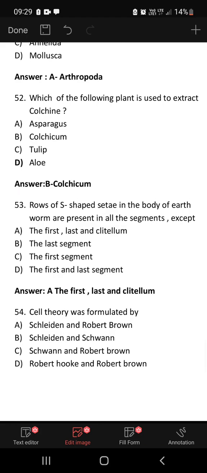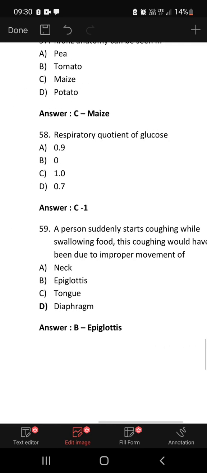Which of the following plants is used to extract colchicine? Colchicum autumnale. So B is the right answer. The row of S-shaped setae in the body of earthworm is present in all the segments except the first, last and clitellum. They are absent there. Cell theory was formulated by Schleiden and Schwann. So B is the answer.